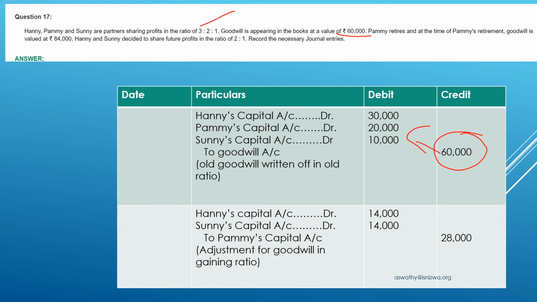Now the second adjustment we need to do. In the last working note we got Pammy's share of goodwill as 28,000 and the gaining ratio is 1:1. So that 28,000 we should adjust between the gaining partners and the sacrificing partner. Hani and Sunny are the gaining partners. So Hani's capital account debtor, Sunny's capital account debtor to Pammy's capital account 28,000, and this 28,000 is distributed in the ratio 1:1 as that is the gaining ratio. This is the adjustment of goodwill in gaining ratio. So this is how you have to solve this question.